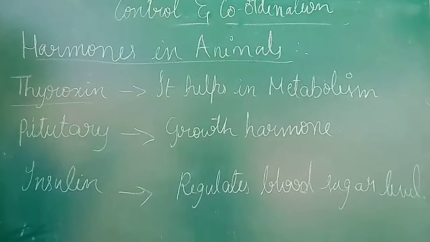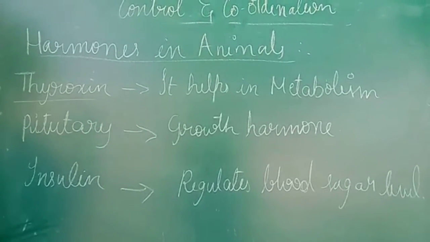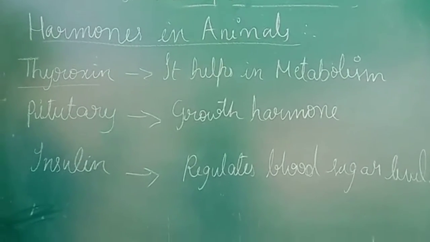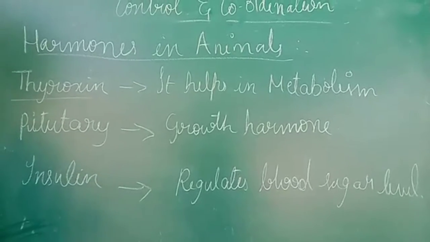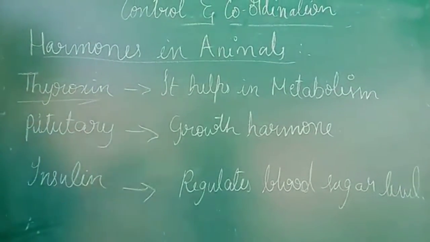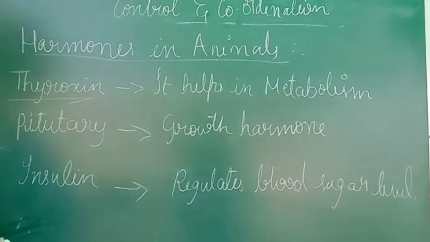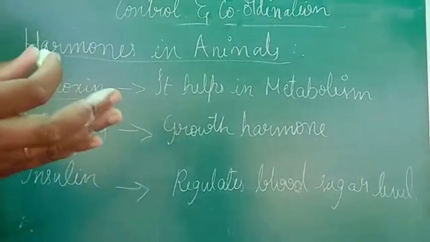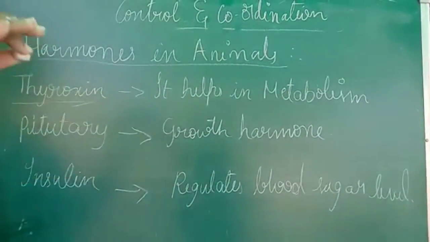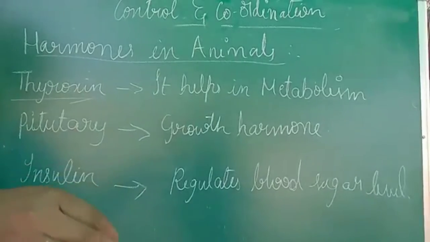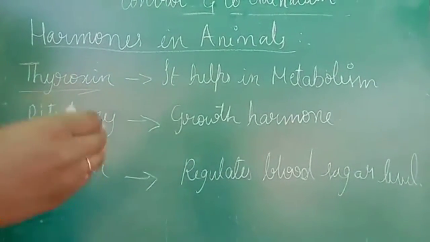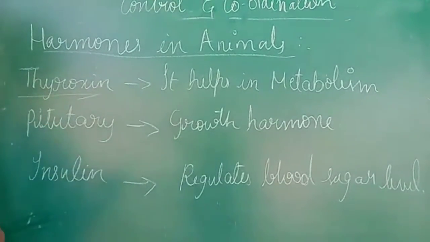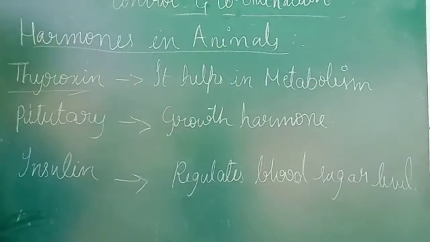The person who is very fat and very tall, whatever metabolism is going on inside his body, that is very good. In the sense, thyroxine is working in a very good manner. Similarly, one more student who is very thin and very weak compared to all other kids of that class, we can say the metabolism taking place in that boy's body is a bit weaker.